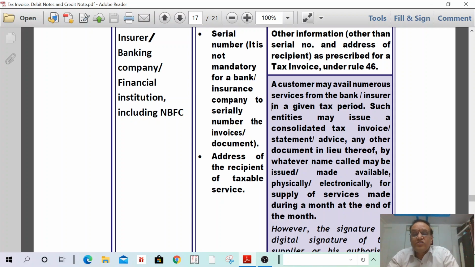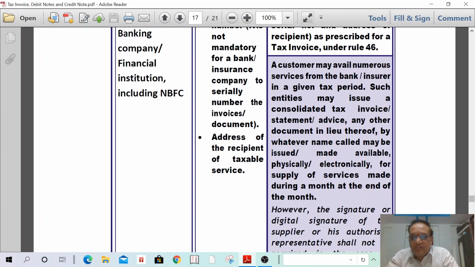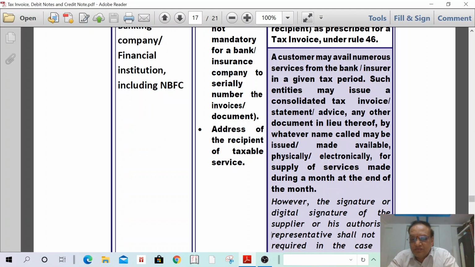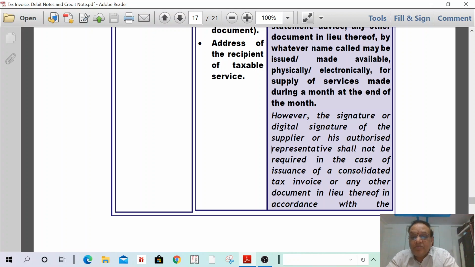Understand? For insurance, banking companies, financial institutions, they are sending a bank statement. It is considered as a tax invoice only, even if it is made available electronically or physically. However, the signature or digital signature of the supplier or his authorized signatory shall not be required in case of issuance of a consolidated tax invoice or any other document in lieu thereof.